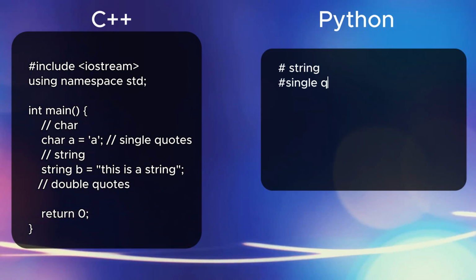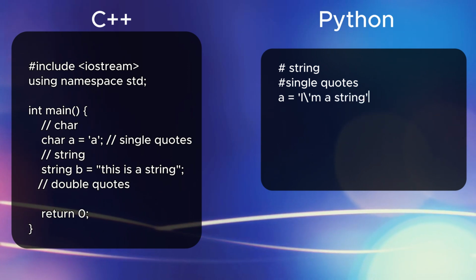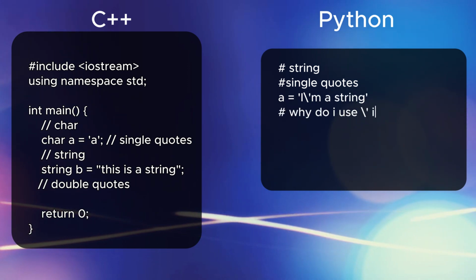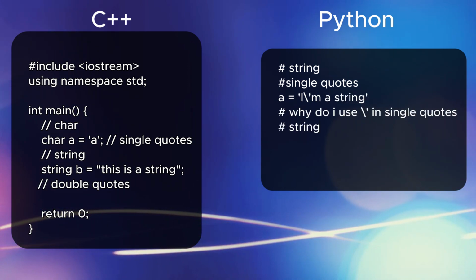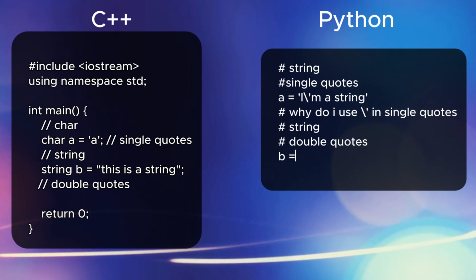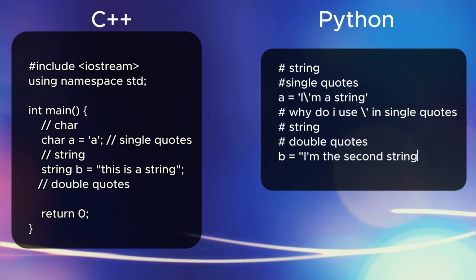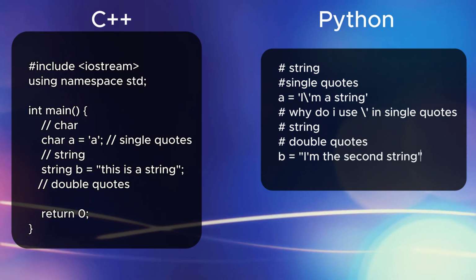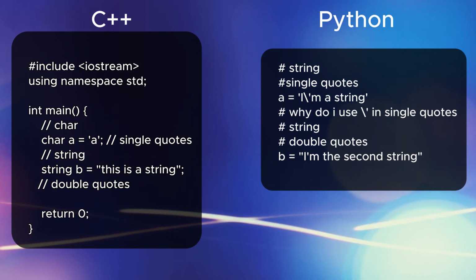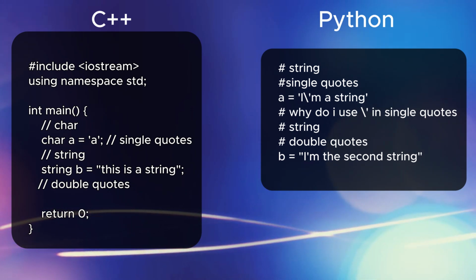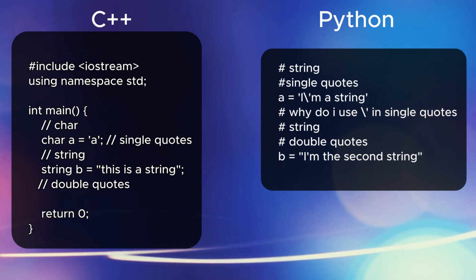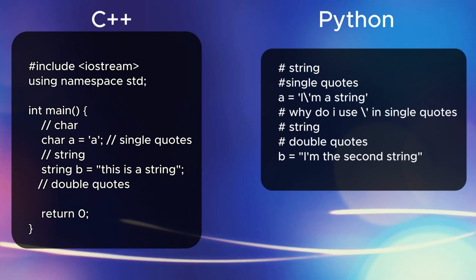In Python, it's much simpler. You don't have to write the type at all. Python figures it out for you. And whether you use single quotes or double quotes, both work the same way. Even a single letter is still treated as a string.